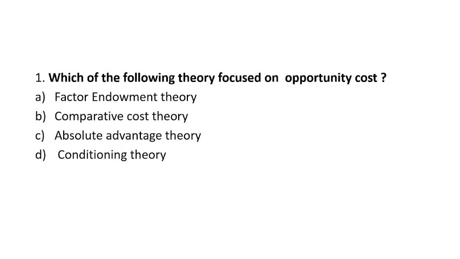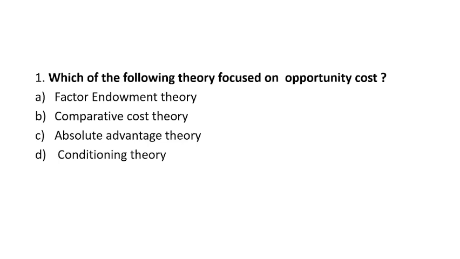Now first, take the factor endowment theory, which is also known as Heckscher-Ohlin theory, factor proportion theory, and two factor theory. These are some other names. Don't get confused if you see these names in the exam. Then comparative cost theory, given by David Ricardo. This theory talked about the opportunity cost principle.